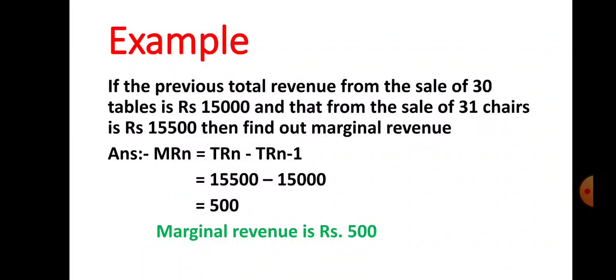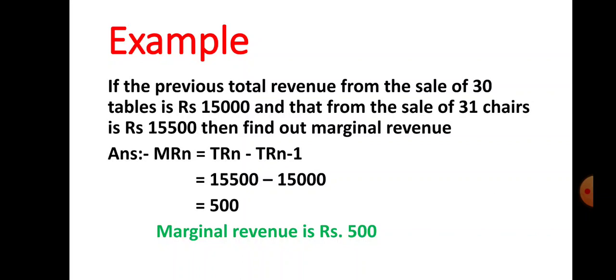Let us see again how to calculate marginal revenue with the help of an example. Here the example is given: if the previous total revenue from the sale of 30 tables is rupees 15,000 and that from the sale of 31 tables is rupees 15,500, then find out marginal revenue. What is your first step? You have to write down the formula first. That is MRn is equal to TRn minus TRn-1.